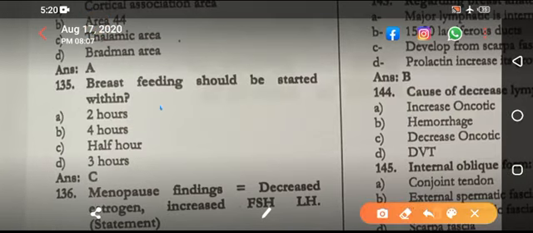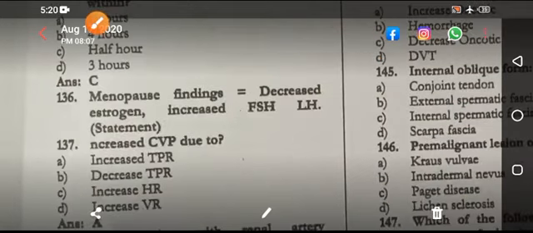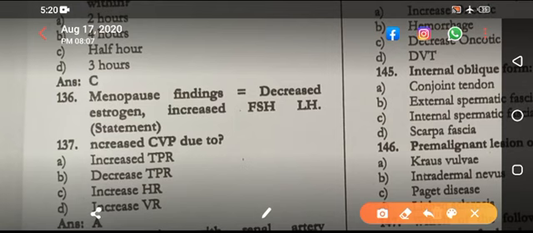Breastfeeding should be started immediately after birth. If that is not in the options, then look for the word that has the shortest duration. The answer over here is half an hour. Menopause finding statement is right. Increased CVP due to, now these are the things in the pulmonary artery.